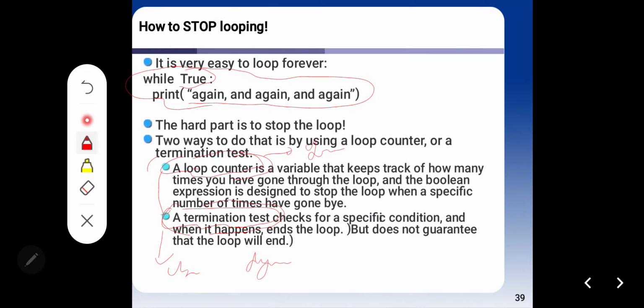A loop counter is a variable that keeps track of how many times you have gone through the loop, and the Boolean expression is designed to stop the loop at a specific number.